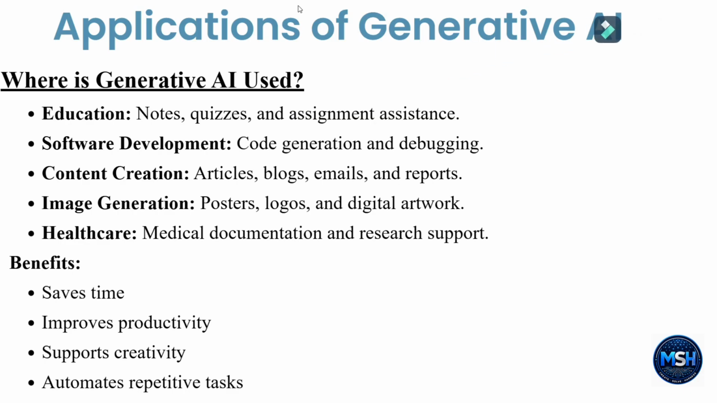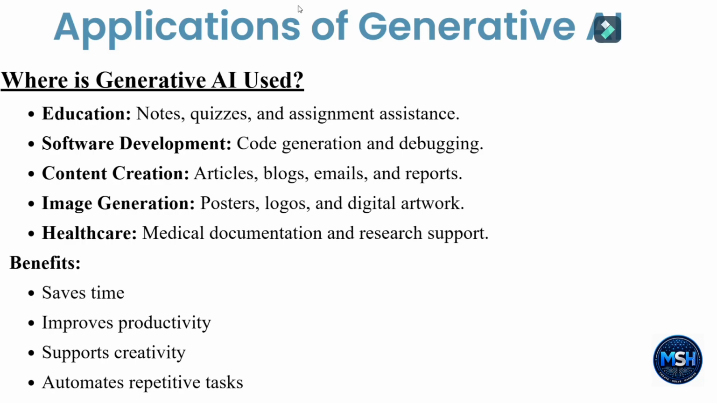Now let us see where generative AI is used. Generative AI is used in different applications and different sectors. We can consider some of the following examples. Like in education, what is the help of AI in education?